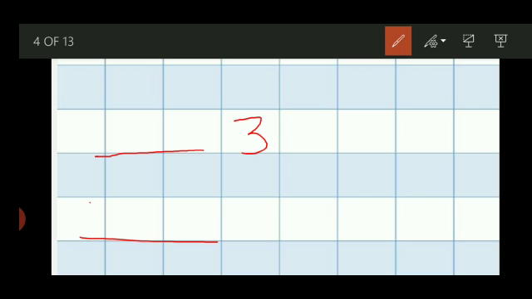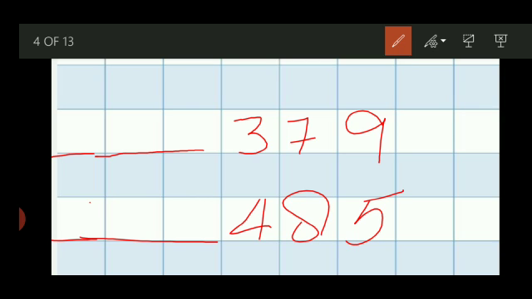3-digit numbers: 379, 485. Any number, anyone can say any number. That I will tell. You see, when the numbers are from 1 to 9, that time only the last number will change. 3 will be same, 7 will be same and 9 will change into 8.